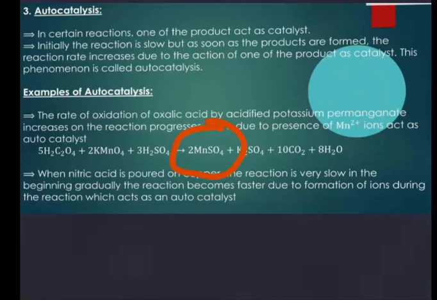When nitric acid is poured on copper, the reaction is very slow in the beginning. Gradually the reaction becomes faster due to the formation of ions which act as autocatalyst. In autocatalysis, the product itself is used as catalyst.